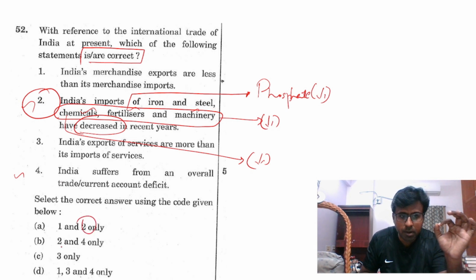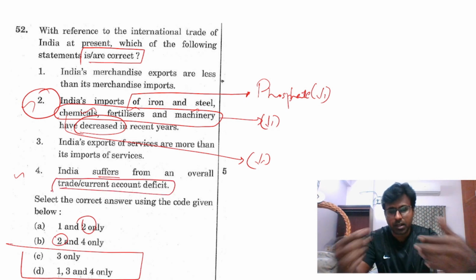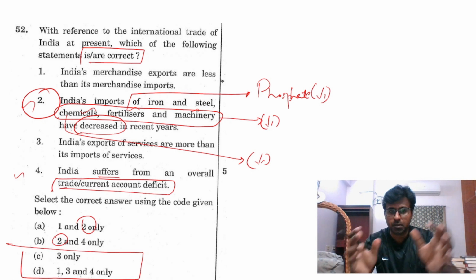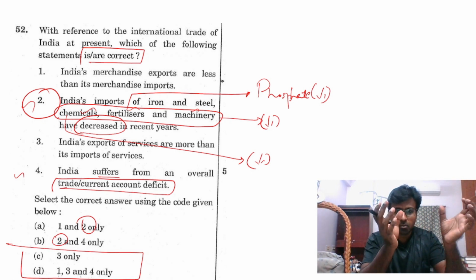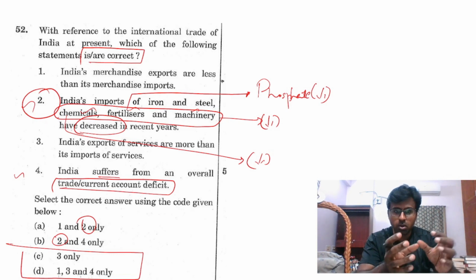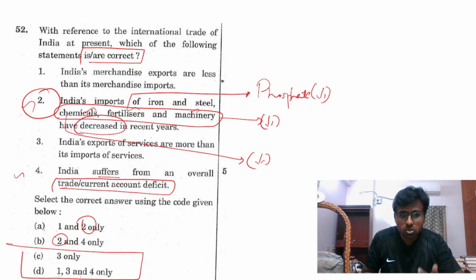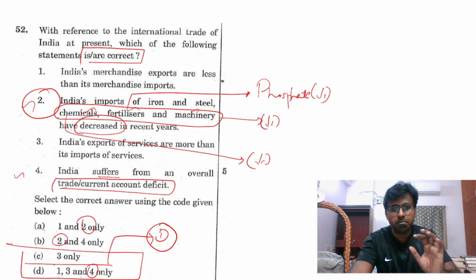See this, if you remove that, only these two are left. And next, India suffers from an overall trade account deficit. Again, Shankar Ganesh's simple definition is given: trade account deficit is what you export minus what you import. Usually our import is more than export, so we have a deficit. So this is true. 4 is true. So D is the answer. Another simple thing.